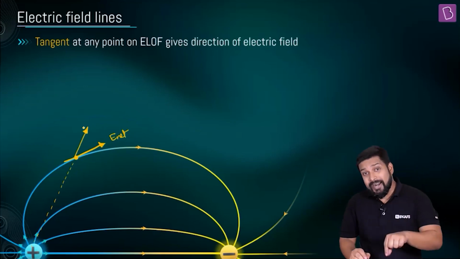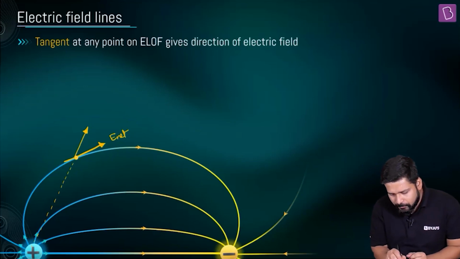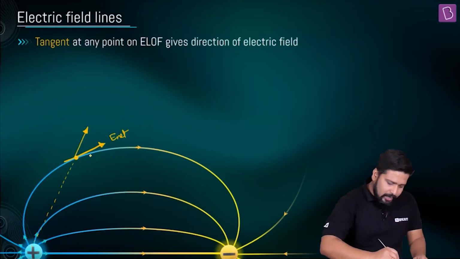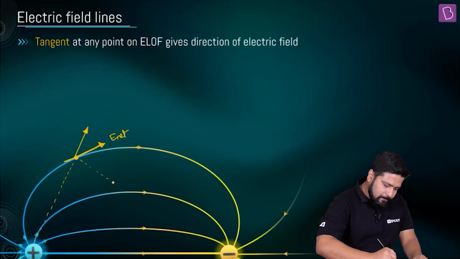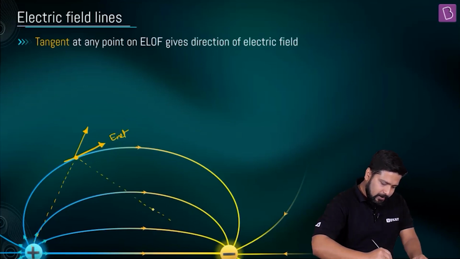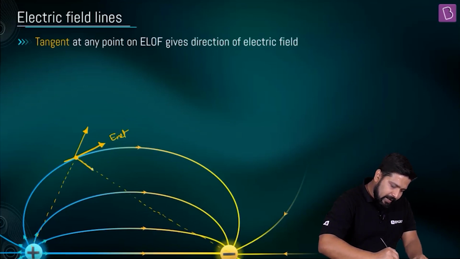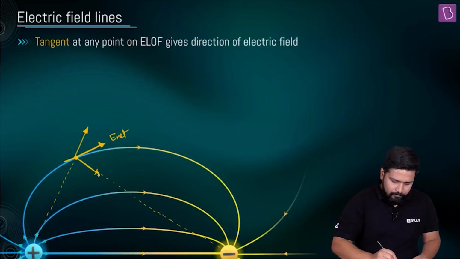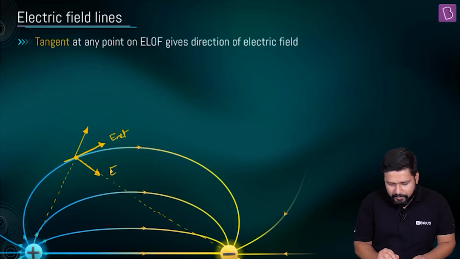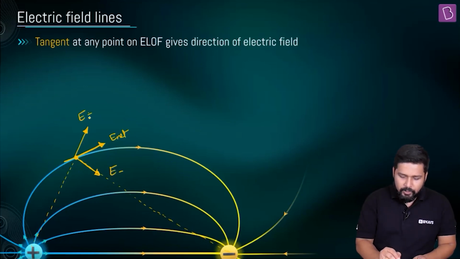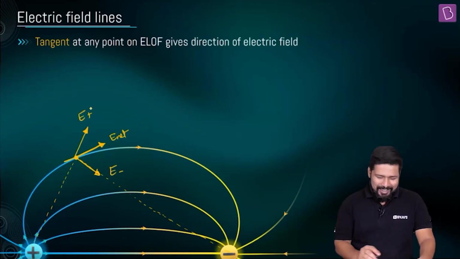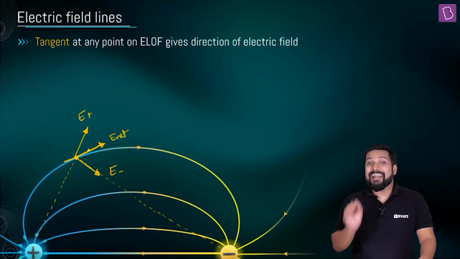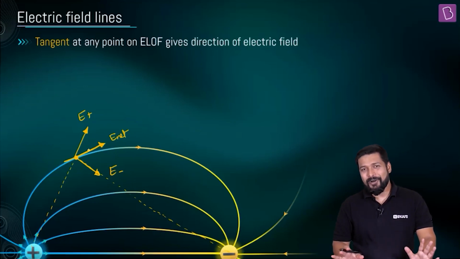Now let's think about the negative charge. Because of the negative charge, it's going to be towards the charge and along the line joining these two points, which is along this line. Which means this is the direction of electric field. So this is electric field because of minus, this is electric field because of plus, right? Where does the net come from? Yes, the tangent gives you the net direction of the electric field. Did you get it?